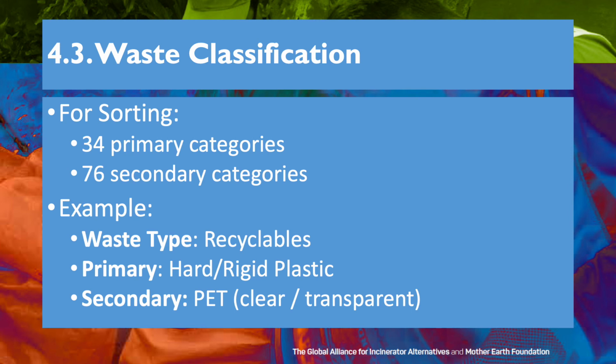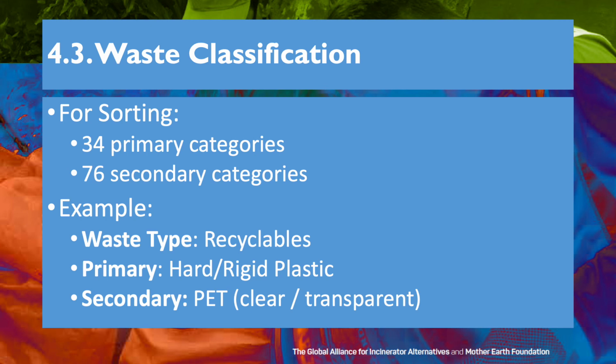For the household waste survey or waste audit, for this particular exercise, I know it's quite a lot. There are 34 primary categories and 76 secondary categories.